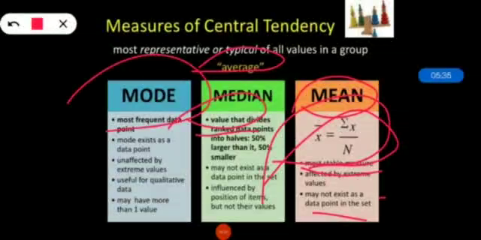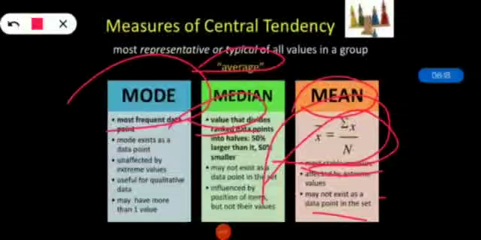But when I talked about the mean, I said that the disadvantage is the influence of outliers. So I want to tell you what an outlier is. An outlier is an observation point that is distinct from other observations. An outlier may be due to variability in the measurement, or it may indicate an experimental measurement error. Outliers can occur by chance in any distribution. That is used in statistical analysis. So this is all about the various measures of central tendency and outliers.